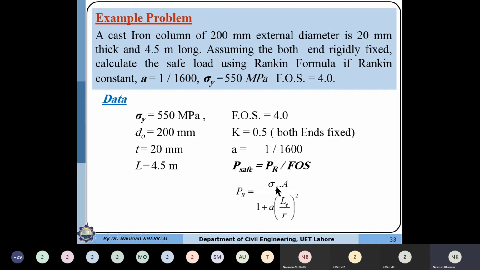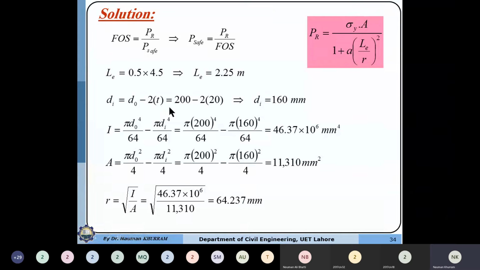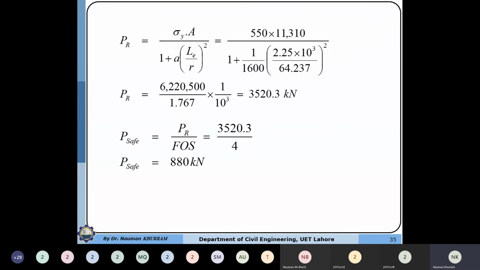We are given sigma y, the area can be determined from the geometrical properties, L is also given, and radius of gyration can also be determined. The a value is directly given, so the only unknown is the P_R value. Here, the factor of safety is equal to the ultimate load carrying capacity or the buckling load divided by the allowable.